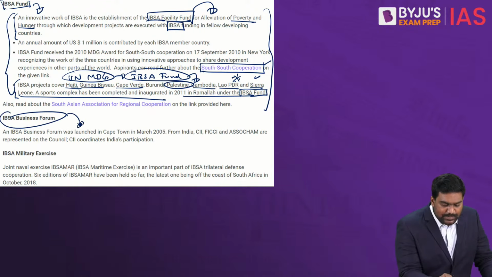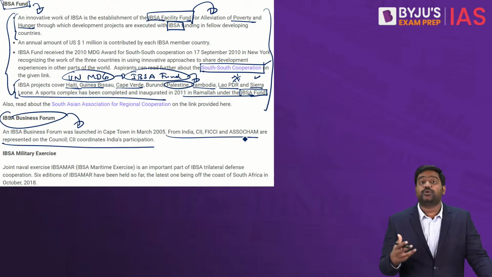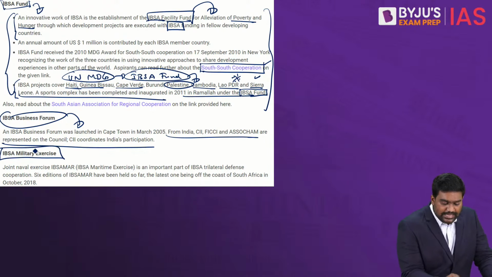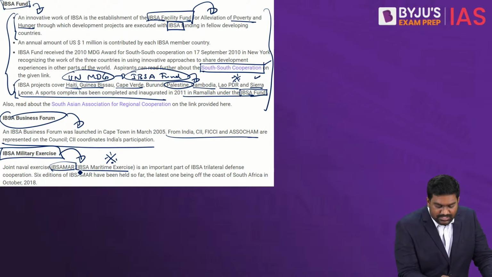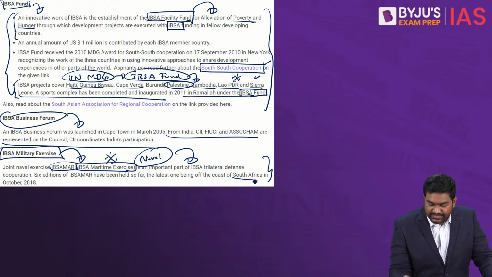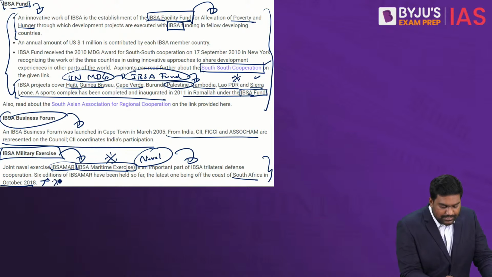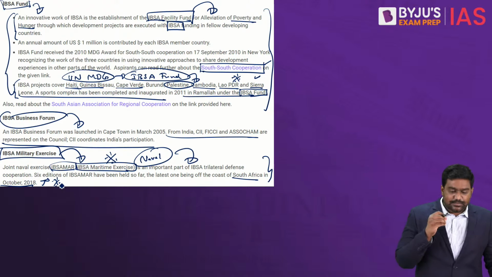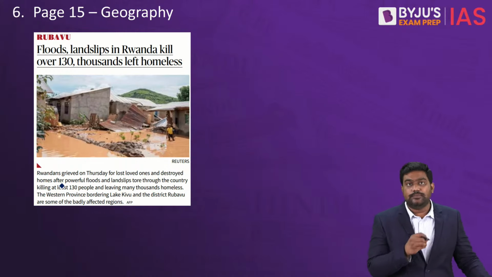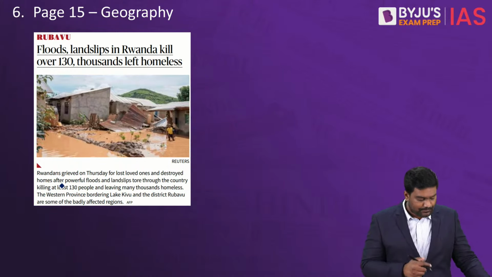It has brought the respective businesses and traders together as well. And more importantly, they even had a military exercise called IBSAMR. It was a maritime exercise, a naval exercise between Indian Navy and the navies of South Africa and Brazil. All right. So these are some key facts that you need to remember about IBSA, which is an important grouping.